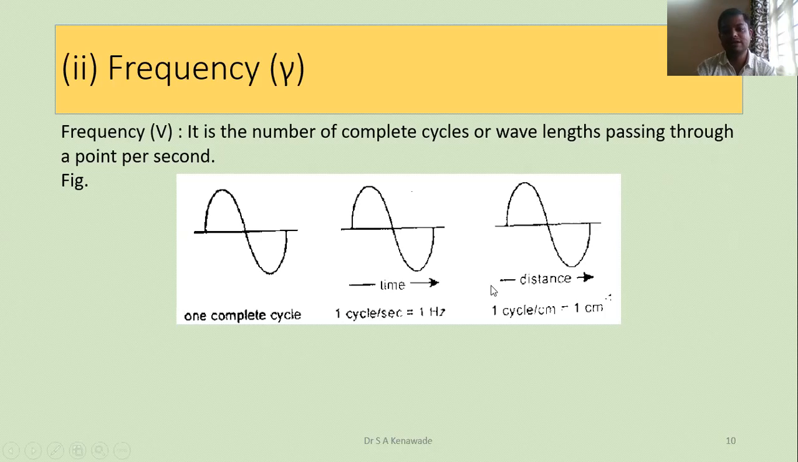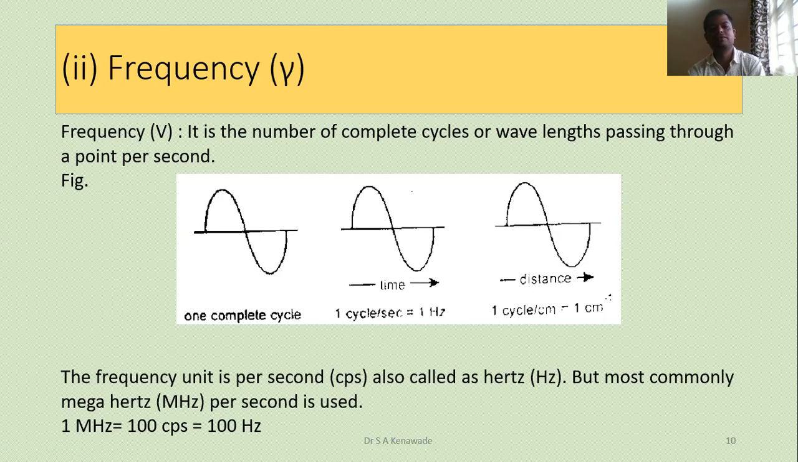In 1 centimeter, in 1 second or unit second, how much distance is covered by a wave number, it is called as frequency. Again, the unit of frequency is cycles per second, that is CPS. CPS is also called Hertz, but most commonly it is called megahertz, that is 1 megahertz equals 10^6 CPS, that is 10^6 hertz.